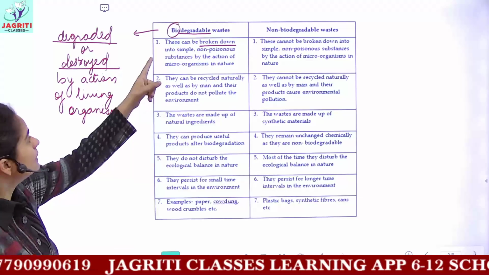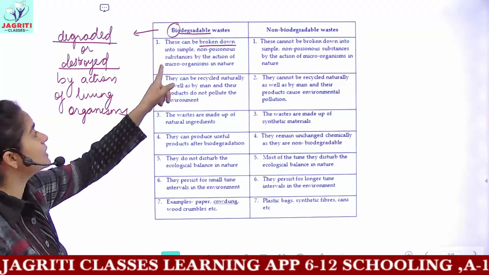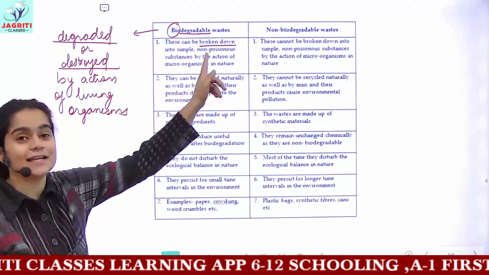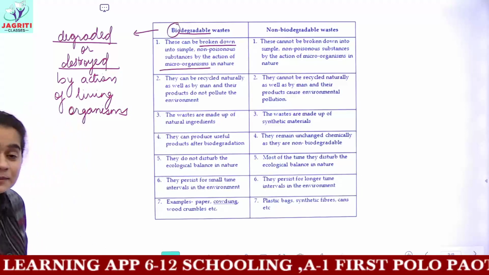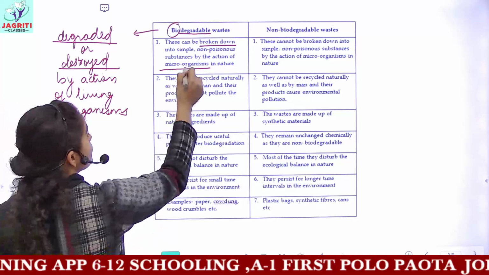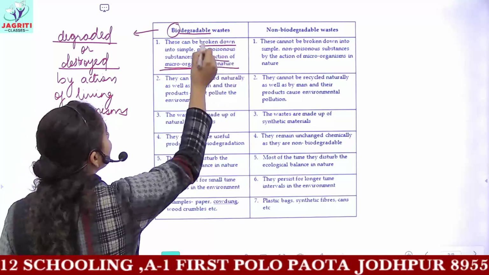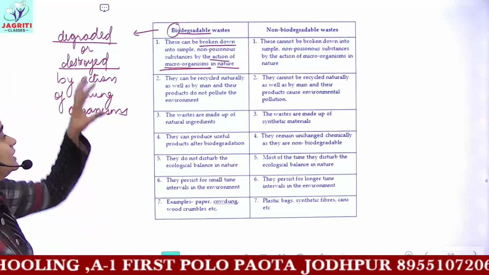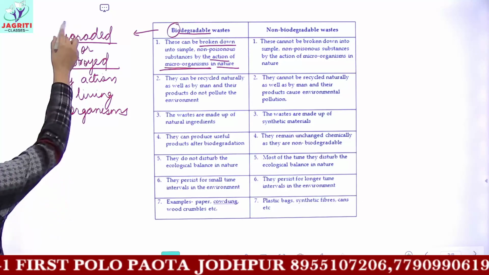Biodegradable wastes can be broken down into simple non-poisonous substances by the action of microorganisms in nature. These microorganisms are living, and the living organisms present in nature act on these substances, and these complex substances are degraded. What is the meaning of the word degraded here?